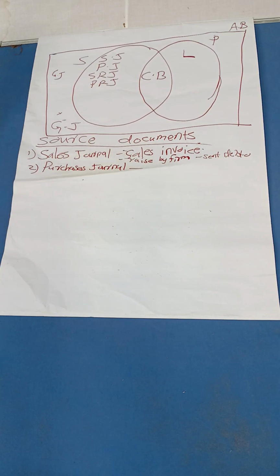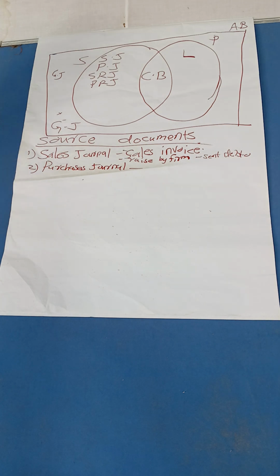Purchases journal. We said the purchases journal does record credit purchases. When the firm buys goods on credit, when they supply goods on credit, we record in this book, because those goods are on a credit transaction. If we buy goods on cash from our suppliers, we don't record in this book. We only record those that come in credit form. Good. So the purchases journal records credit purchases.